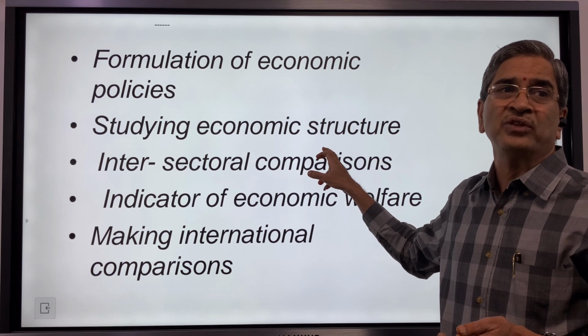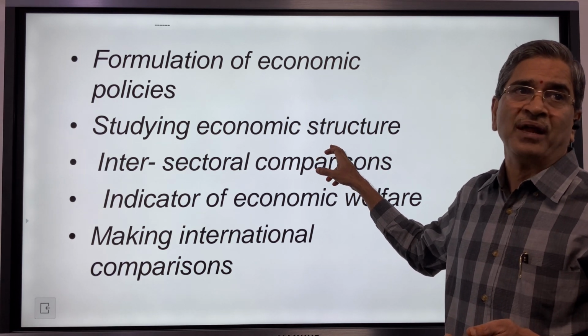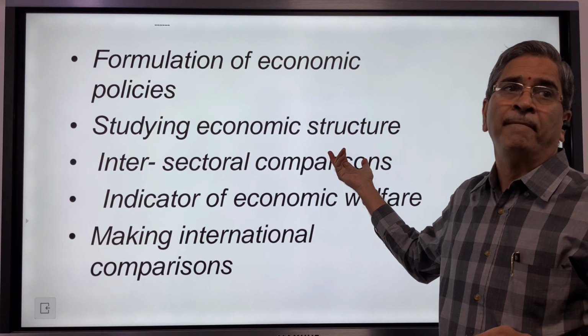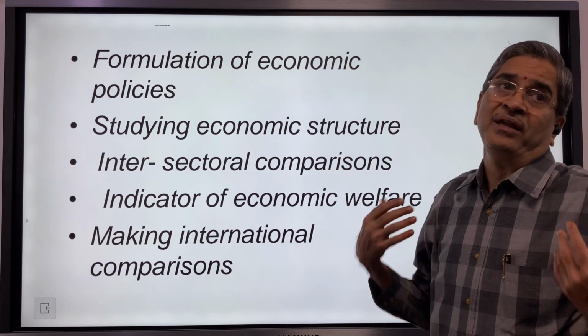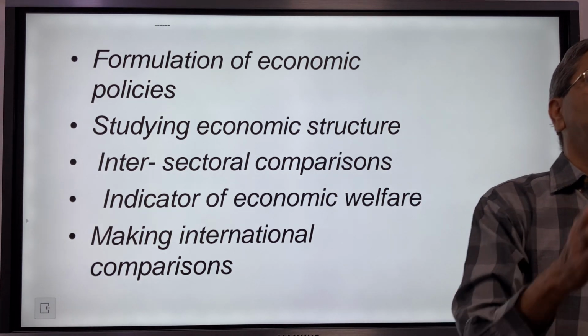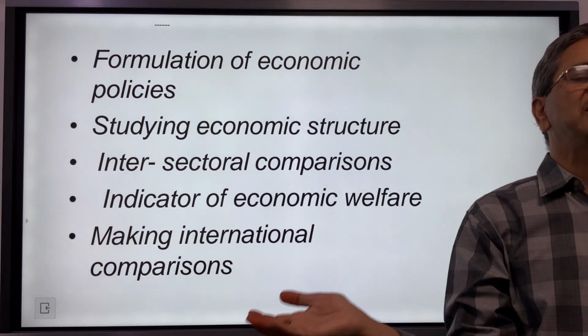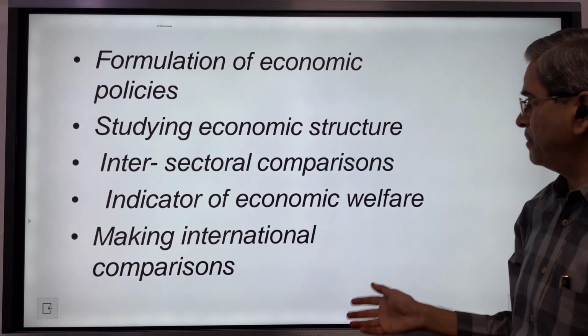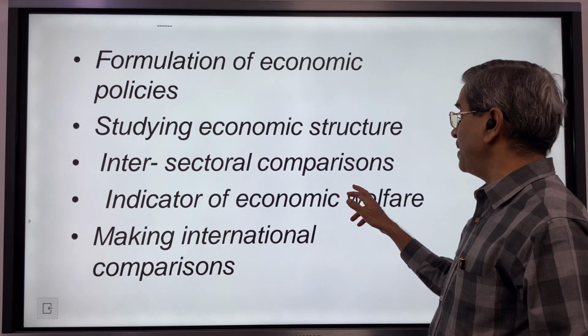Those who are nearer to the health sector in terms of employment will be getting more income, others will get less. This is my hypothesis. To test that, you need to measure it with the national income, the sector-wise contribution to national income. Intersectoral comparisons.